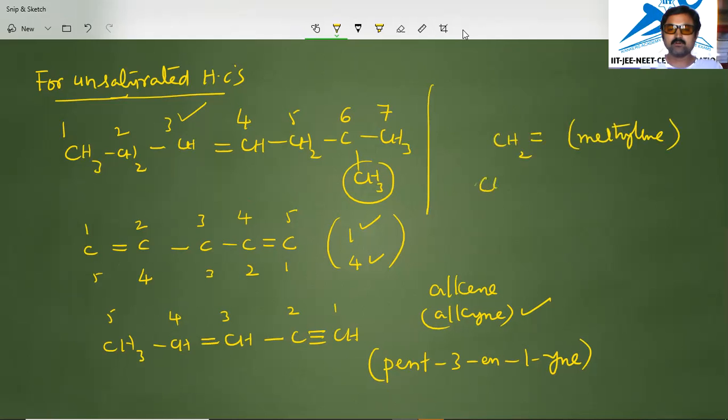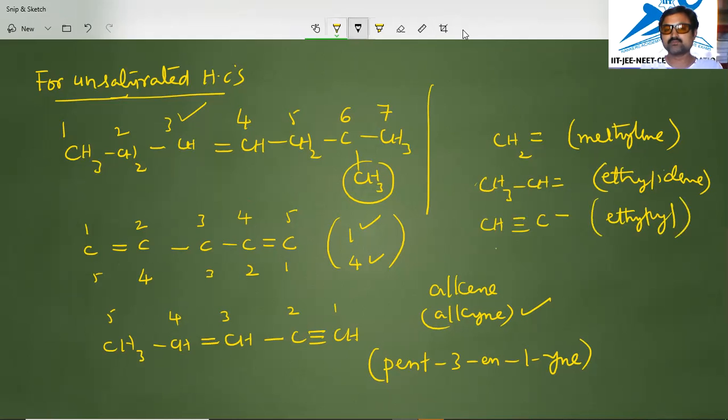And if we have CH3, CH double bond, then we will call it ethylidene. Suppose you have a carbon hydrogen with a triple bond like this. That we will call ethynyl, spelled E-T-H-Y-N-Y-L.